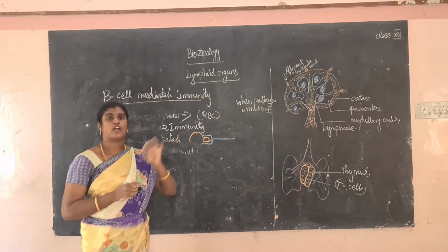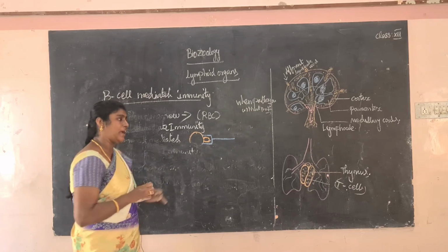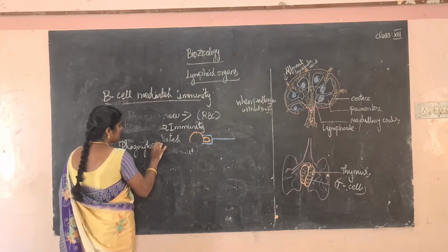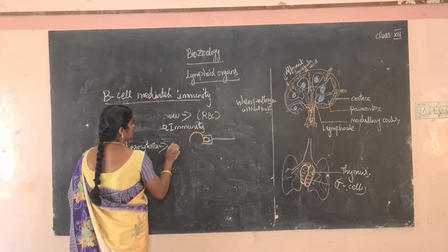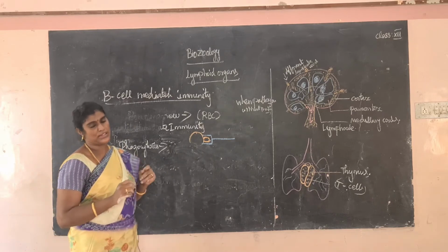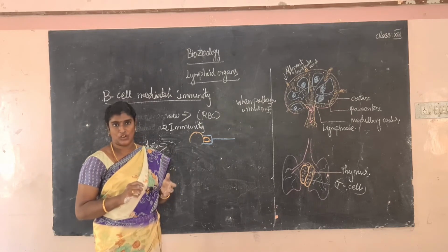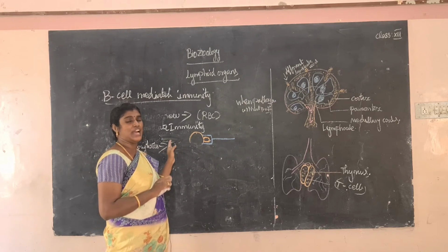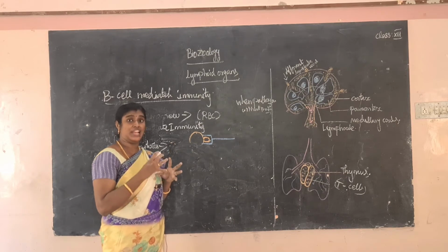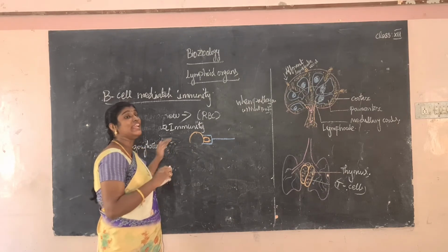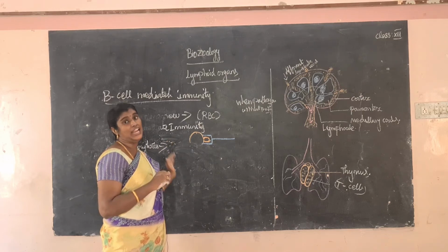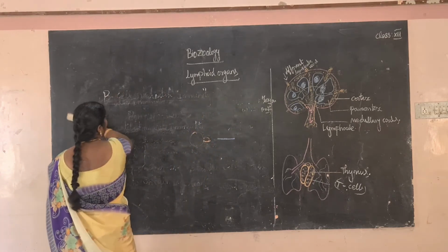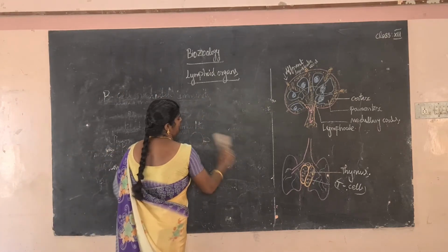So what is the meaning of phagocytosis? In the phagocytosis process, some neutrophils and some monocytes are involved. So what is the use of the monocytes and lymphocytes? The monocytes easily engulf the bacteria, that is called cell eating, என்ன சொல்றாங்கன்னா cell eating ஆகிற process. Okay வா? So next one, lymphoid organs, primary lymphoid organ and secondary lymphoid organ சொல்றாங்க.